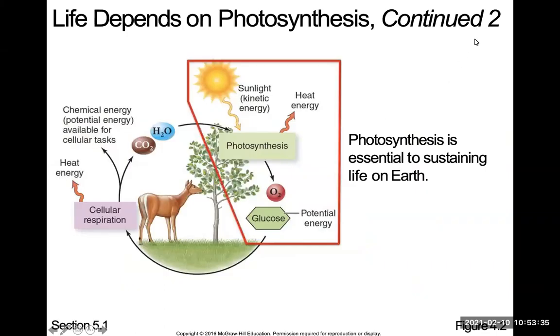Photosynthesis is essential to sustaining life on Earth. When the planet Earth formed, there was no oxygen there, and cyanobacteria came around and started producing oxygen as a byproduct. That's when the first mass extinction happened, because the organisms that were around before oxygen came around didn't use oxygen, and oxygen was very harmful to them. And then they went extinct, and then we came around, and we used oxygen. So it's essential for life on Earth. We use oxygen, and oxygen is the byproduct of photosynthesis.